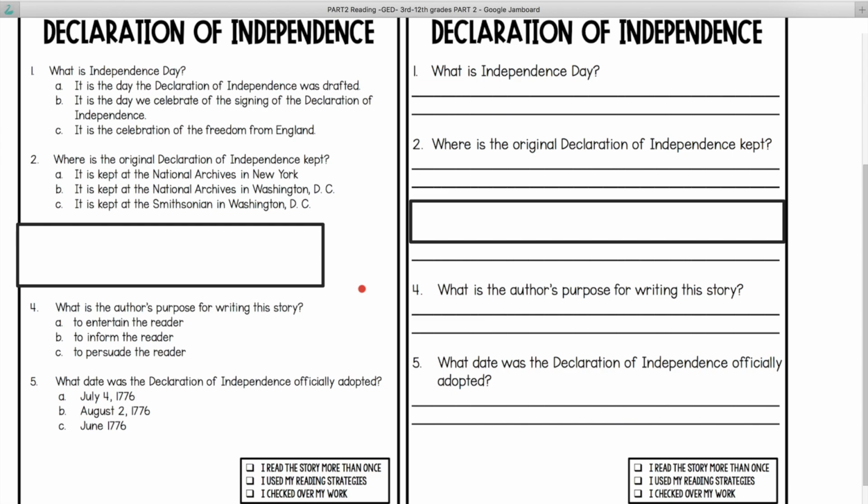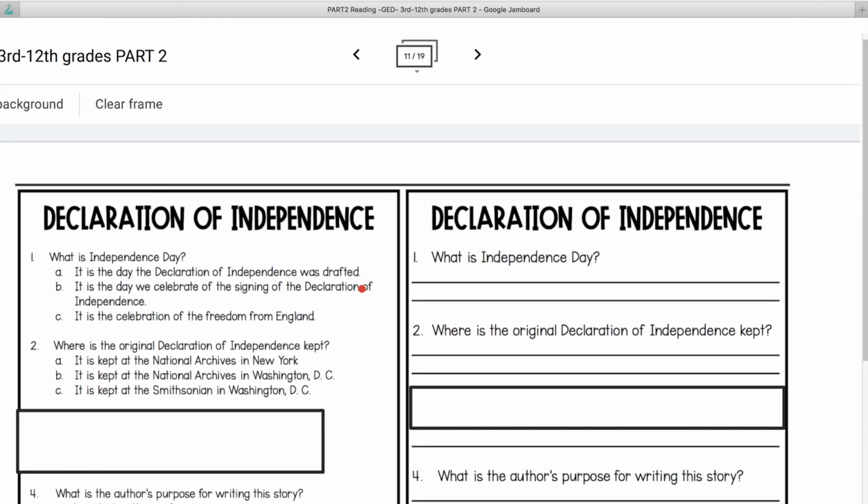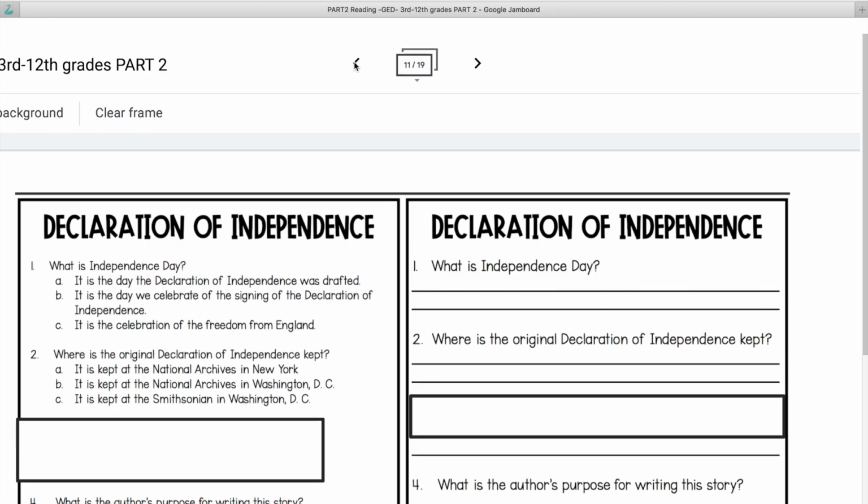Those are the two words you need to look for when I read it again. Officially adopted. I'll read it one more time.